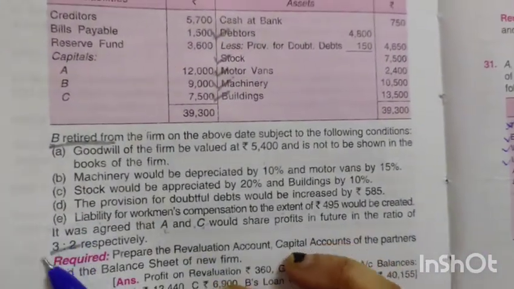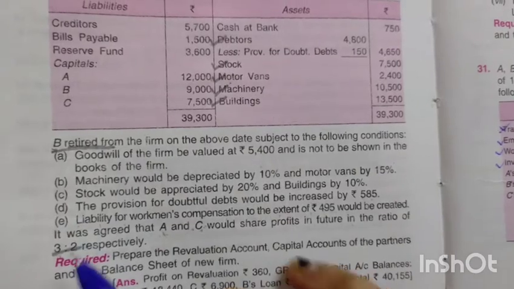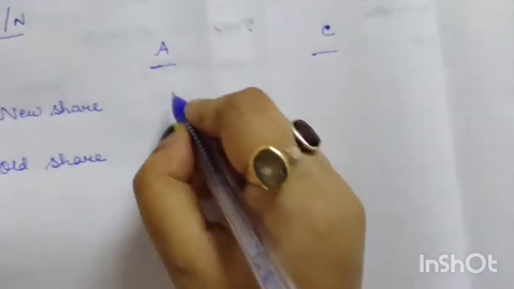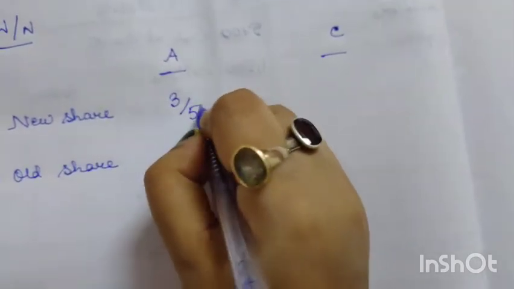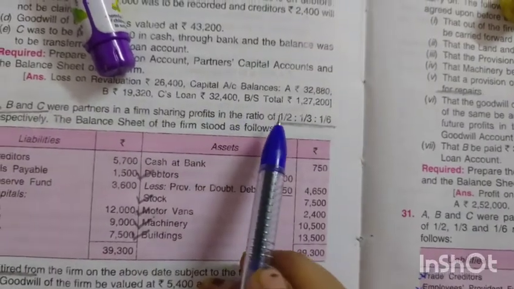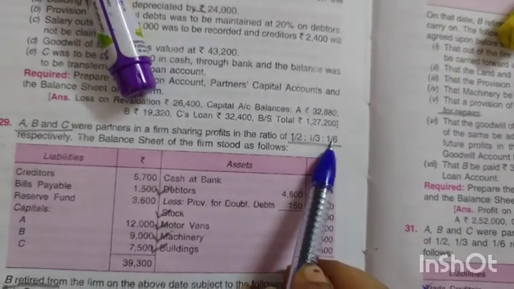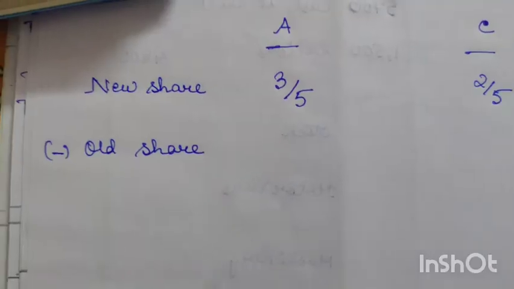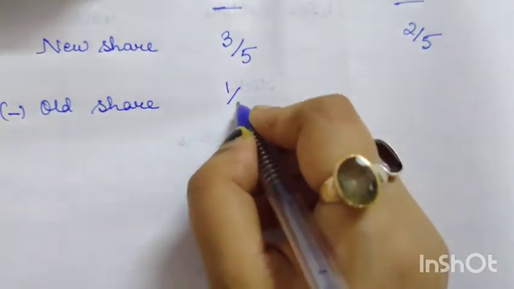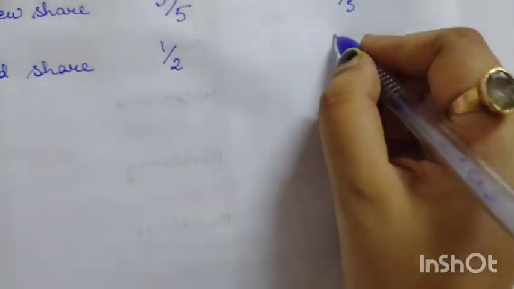Okay, so now what is the new share of A and C? As we can see in the question, the new share of A and C is 3:2. That means for A it will be 3/5, for C it will be 2/5. Now minus old share. Here the old share for A is 1/2 and for C it is 1/6.